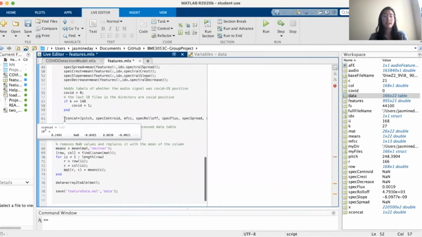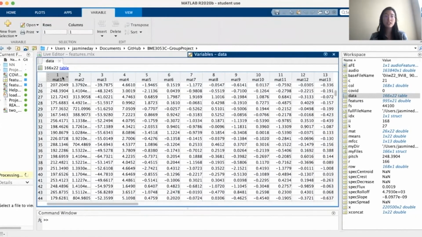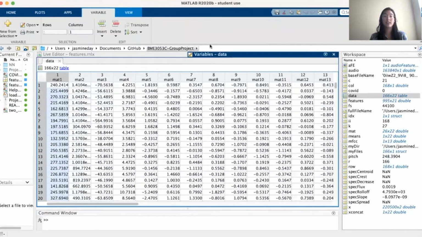And then we concatenated all of our features for each file name on top of each other to create a table. Then finally, we removed all the error values and replaced them with the mean of the column, just so it's streamlined for the actual machine learning algorithm. And then we saved it to a data file that could be accessed later in the model. So it just explains the data after it's pre-processed. Each column represents a feature, and the rows represent the files.